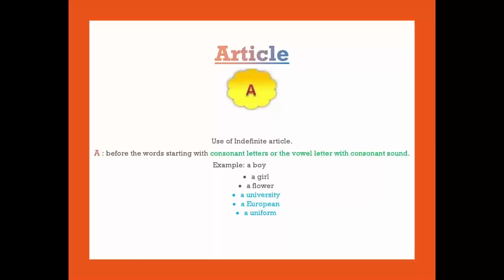A or an is the indefinite article. We can use a or an as indefinite article. So, the definite article is the and the indefinite article is a or an.